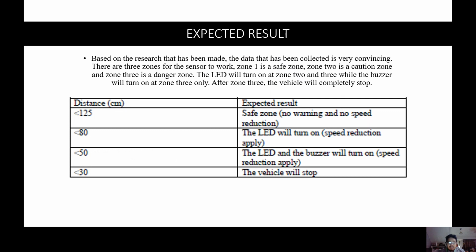As expected result, based on the research that has been made, the data that has been collected is very convincing. There are 3 zones for the sensor to work: the safe zone, the caution zone, and the danger zone. The LED will turn on at the caution zone and the danger zone, and at the danger zone, the buzzer will turn on. After the danger zone, the vehicle will completely stop.